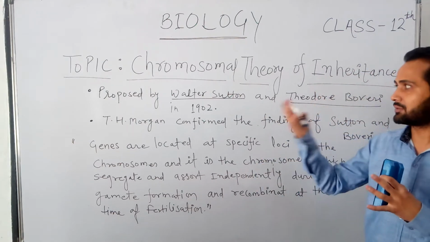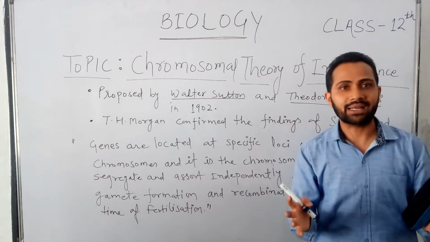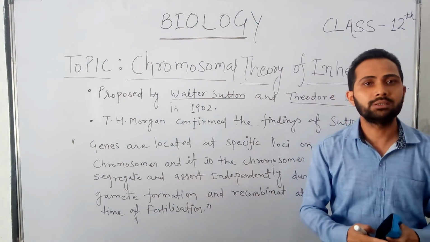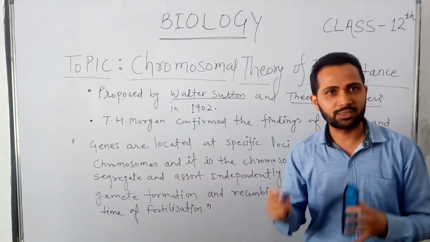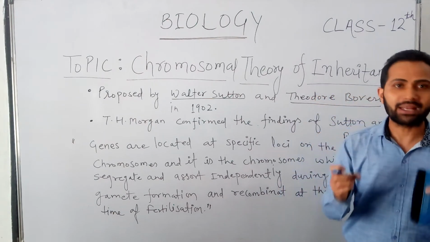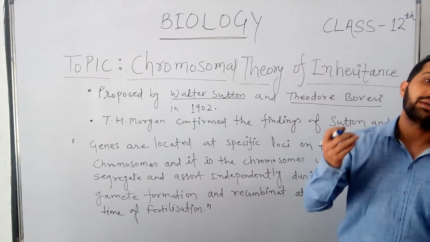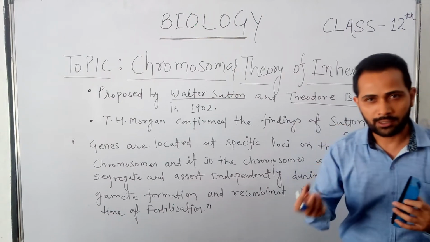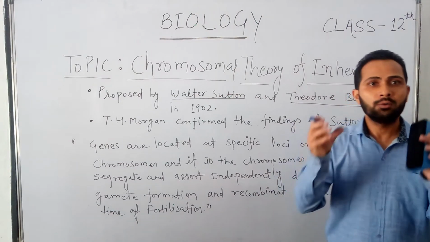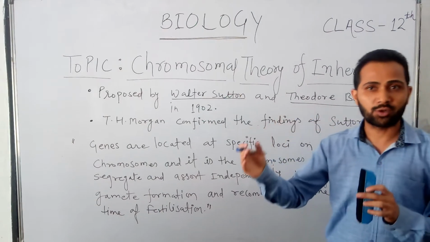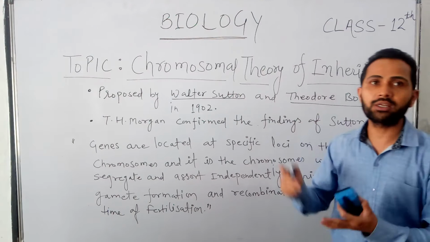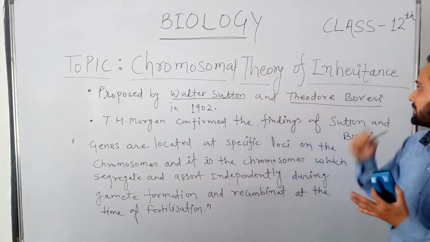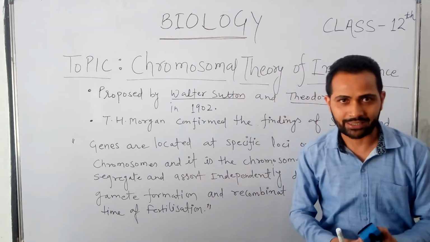After their findings, a very great scientist who did a remarkable job in the field of genetics, T.H. Morgan or Thomas Hunt Morgan, confirmed their findings through his experiments on the fruit fly Drosophila melanogaster, and he proved that the theory of Sutton and Boveri was absolutely correct.